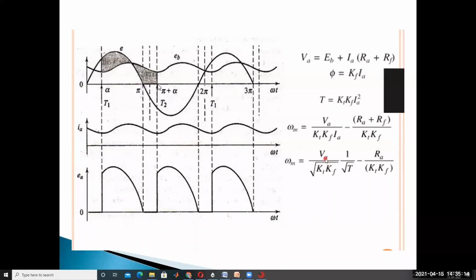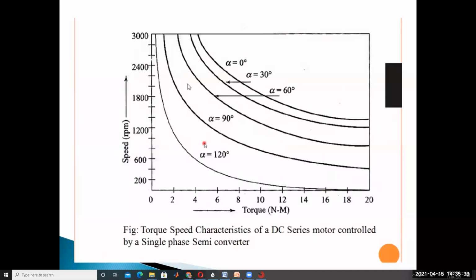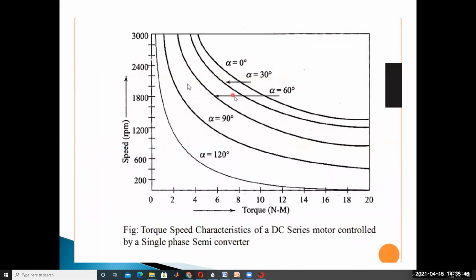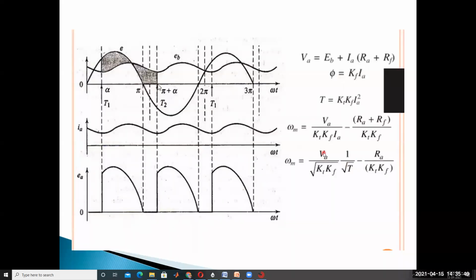Here VA is nothing but Vm by pi into 1 plus cos alpha. Understood? And then by changing the firing angle, the speed of this series motor can be controlled. The speed versus torque characteristics are like this. Here speed and torque are inversely proportional, and the speed is inversely proportional to the square root of torque.